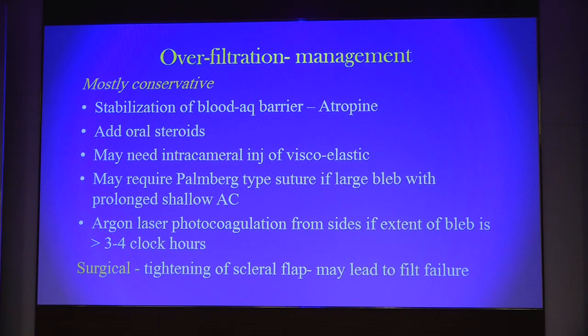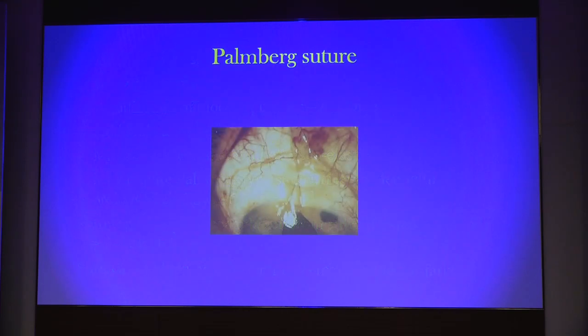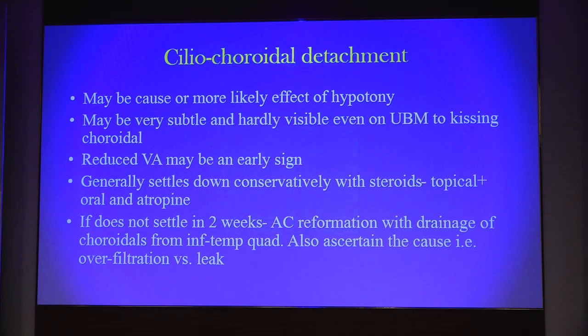The final answer is the surgical, that means the tightening of the scleral flap, but it generally will lead to failure. The Pomberg suture usually must have a scleral bite, which is practically very difficult to give because otherwise the suture will not work unless you have taken sclera into the bite.